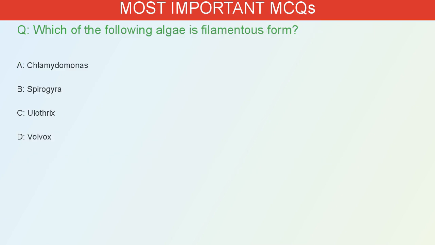Which of the following algae is filamentous in form? A. Chlamydomonas. B. Spirogyra. C. Ulothrix. D. Volvox. The correct answer is B. Spirogyra is a filamentous green alga.